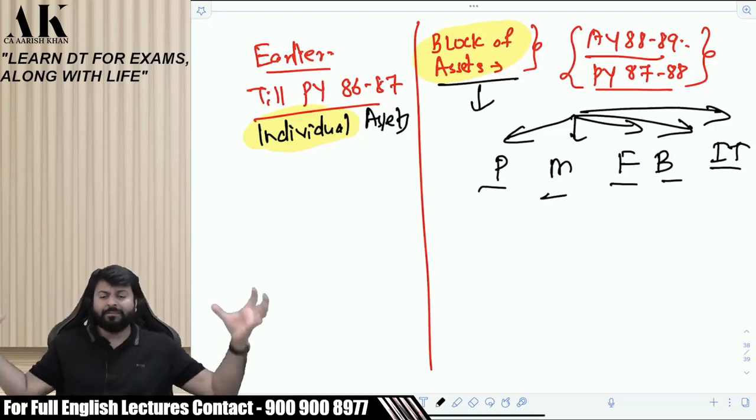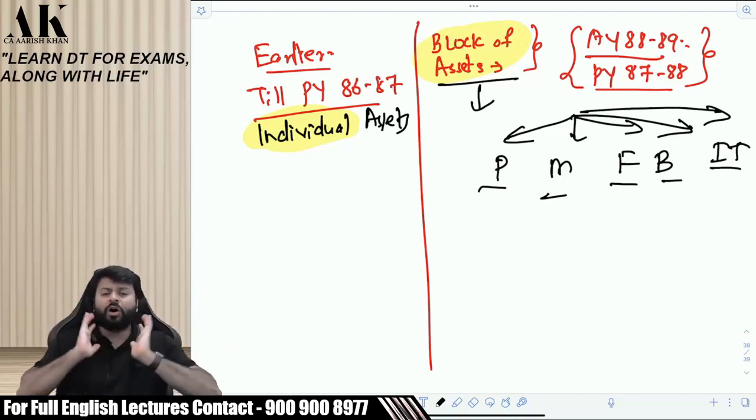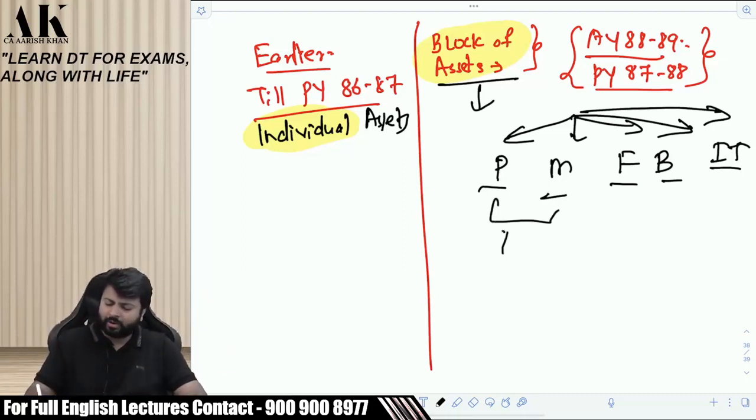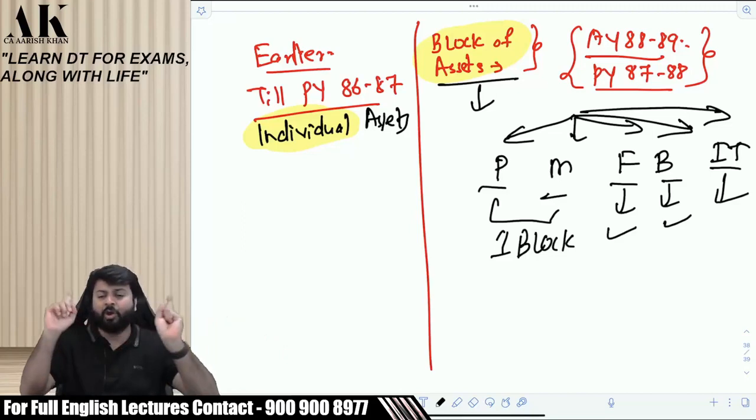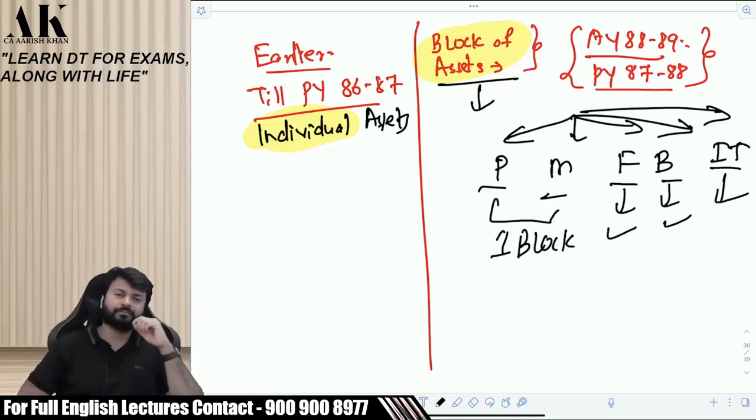Okay? They have made a group of assets and they have said that all plant and machineries will go together in one block. All furniture will go in one block, building will go in one block, and all intangible assets will be one single block. Block means what?